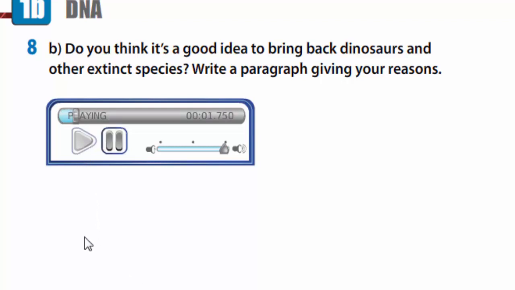I don't think it is such a good idea to interfere with nature and natural events in time. I think dinosaurs should remain extinct. I don't think it would be safe for us or for these species to exist out of their time. However, I think that other species that became extinct in an unnatural way due to man's activities, such as hunting or destroying their habitats, should be brought back because they may still play an important role in the ecosystem.